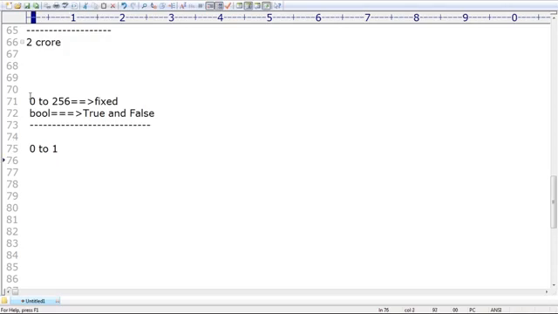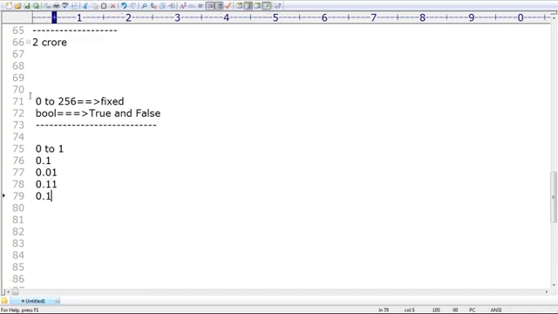Between 0 and 1, how many floating point values are there? 0.1 is there, 0.01 is there, 0.11 is there, 0.101 is there, and so on. How many values are there? Infinite number of values. In between just 0 and 1 only, infinite number of values are there.